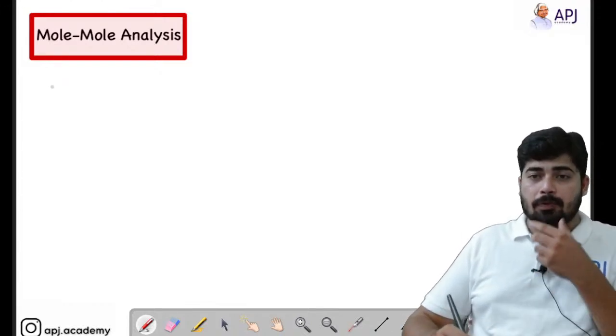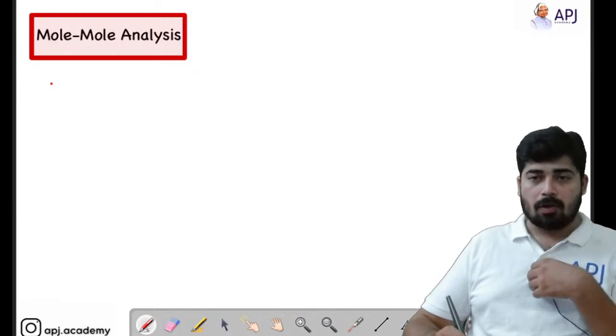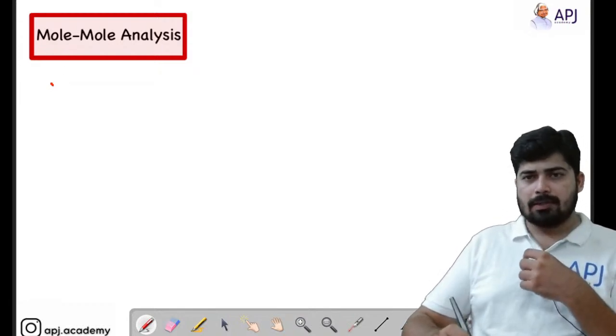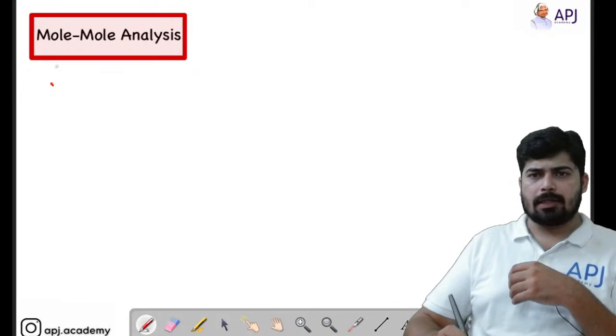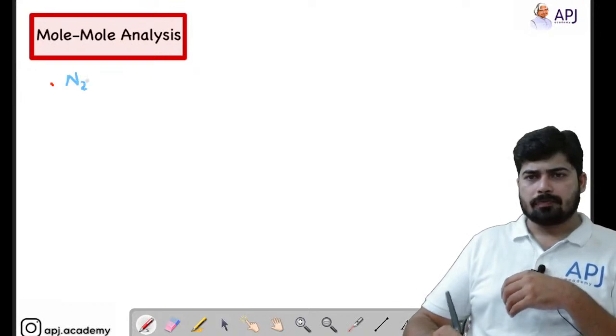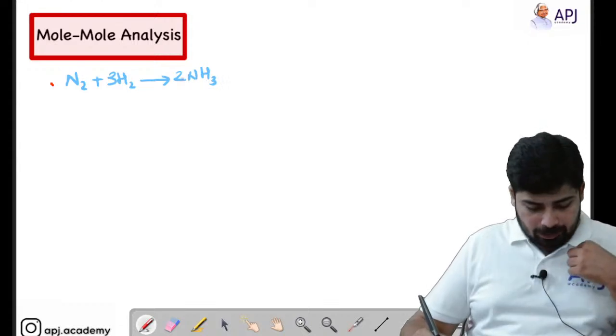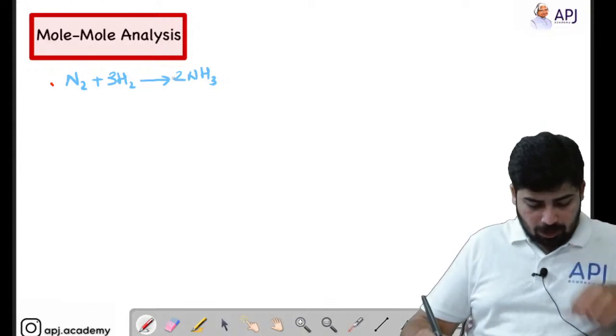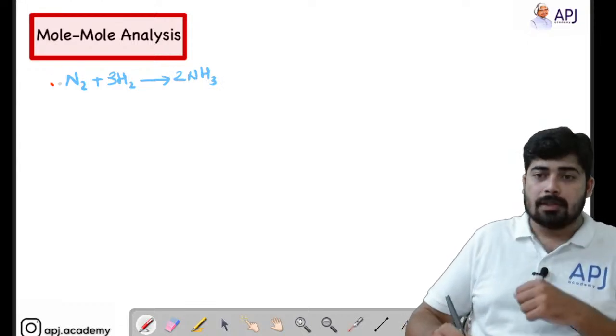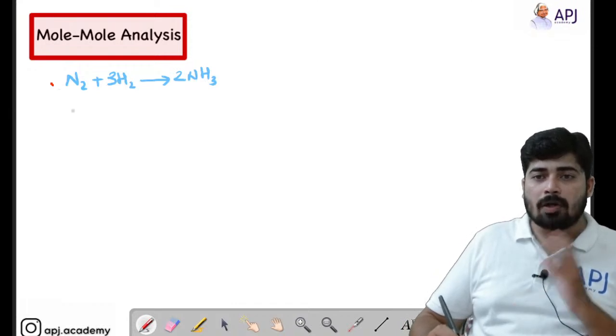I'll give you a chemical reaction, that is N2 plus 3H2 giving 2NH3. This is the chemical reaction. Now what is mole analysis?